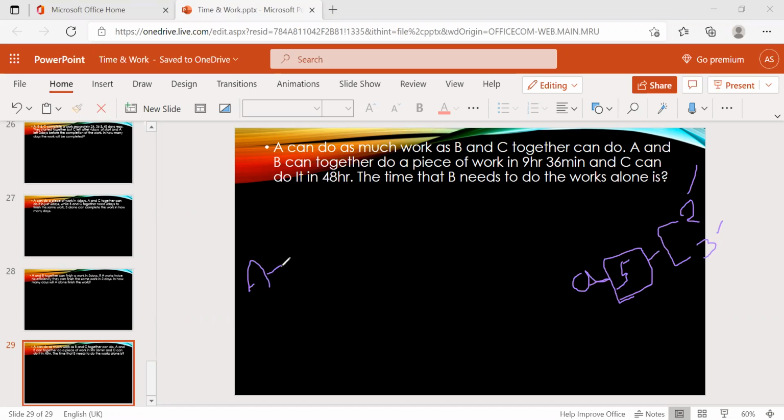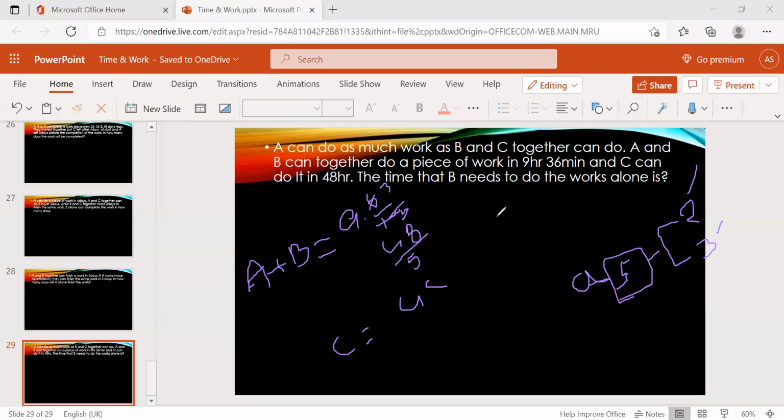Now A and B together do a piece of work in 9 hours 36 minutes. So A plus B equals 9 hours 36 minutes. Convert 36 minutes into hours, 36 by 60, so 6 by 10, you can take 3 by 5. 5 nines, 45 plus 3, 48. 48 by 5 is the whole time for A plus B. And C can do it only in 48 hours.